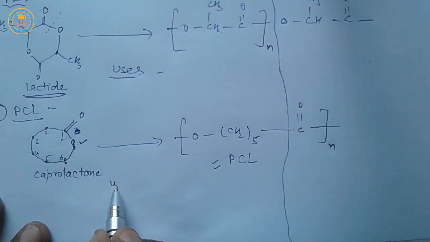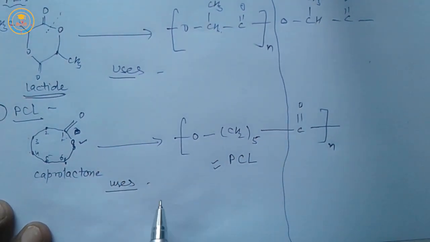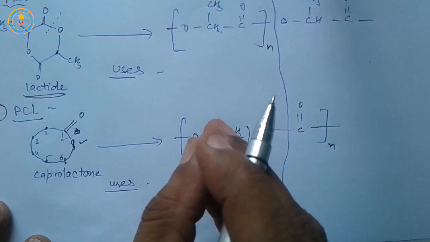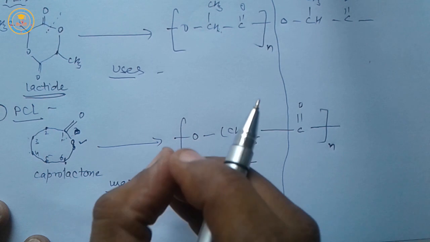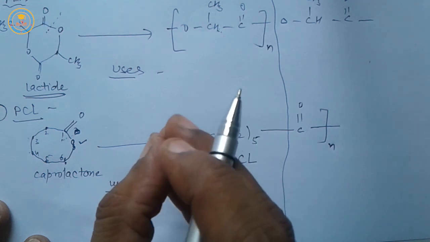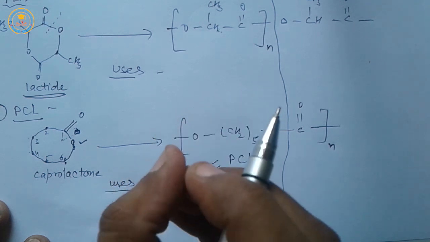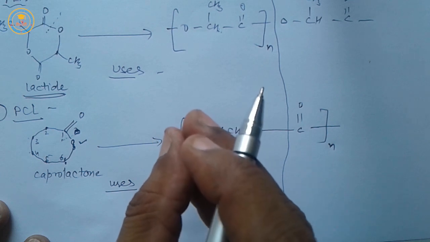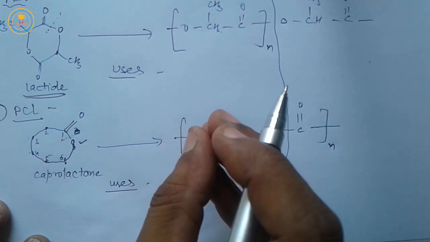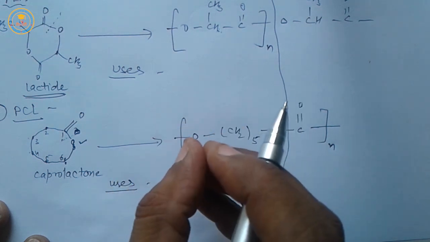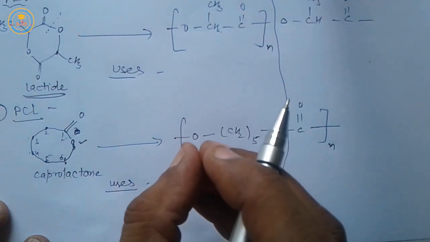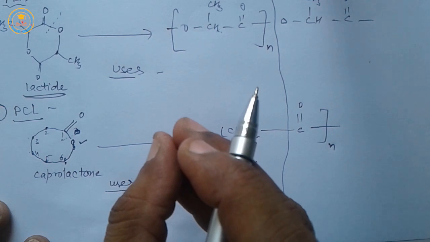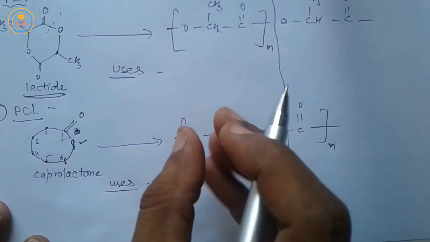Now next, usage of PCL. PCL is mainly used in making controlled drug releasing capsules. Very important. When medicines enter the human body by those capsules, the ester chain of PCL starts to decompose, and the drug is released slowly.